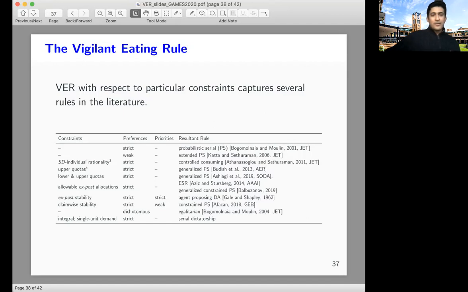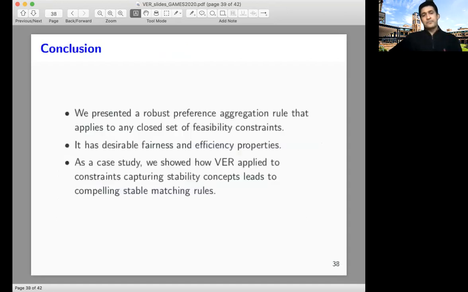For example, based on what constraints are imposed, it captures serial dictatorship, the probabilistic serial mechanism, and so on. And all of this is captured in this table, which shows that it simultaneously generalizes various algorithms in the literature.